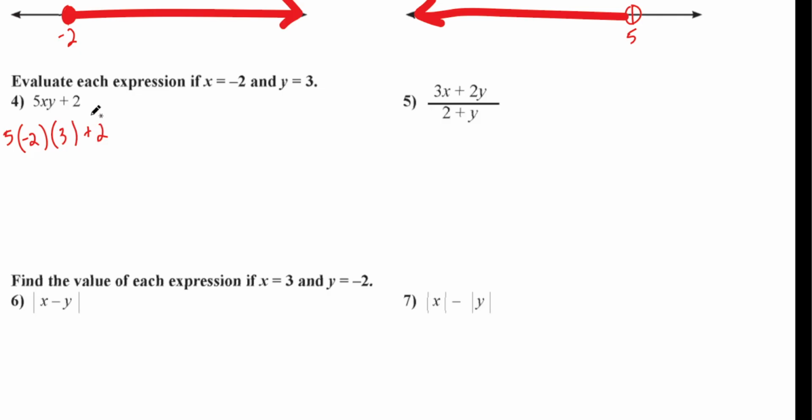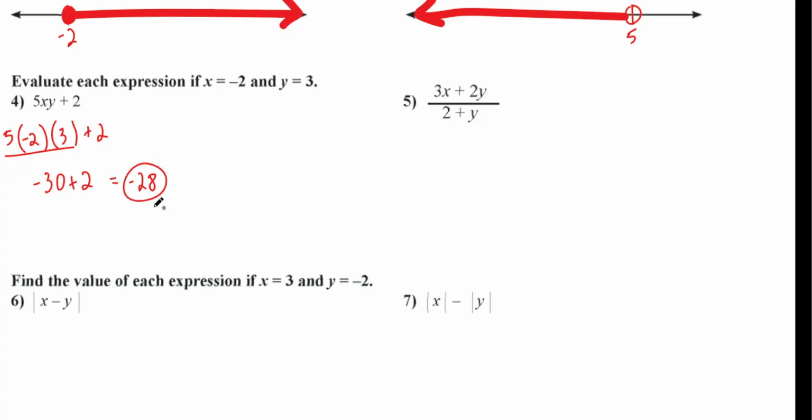Now, order of operations. Remember the PEMDAS thing? Do multiplication first. So we got to do those things first. Let's do that. 5 times negative 2, negative 10, times 3, negative 30. And then now I can add them together. Negative 30 plus 2, it's negative 28.